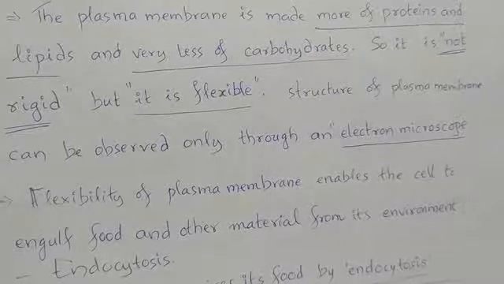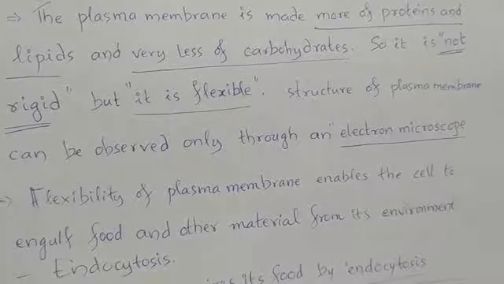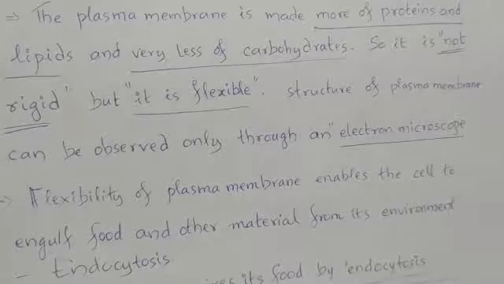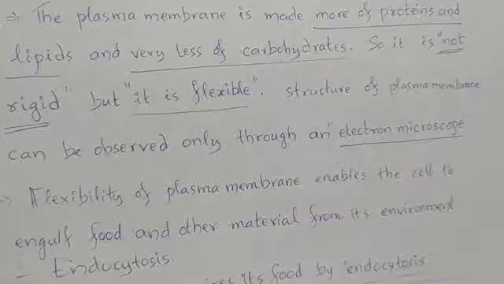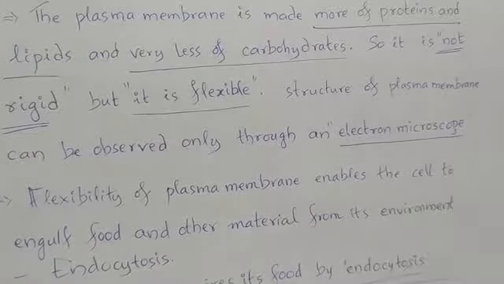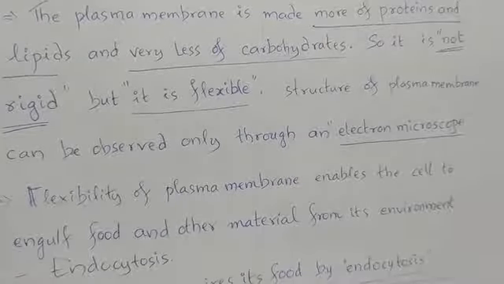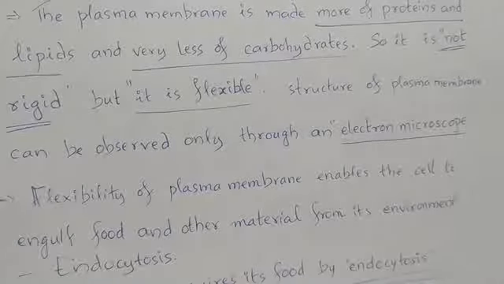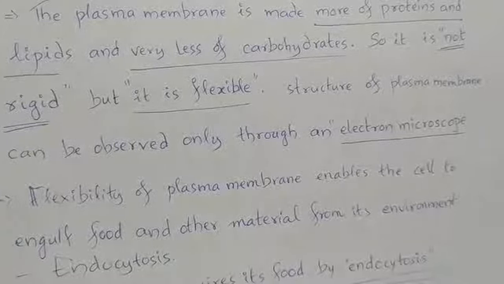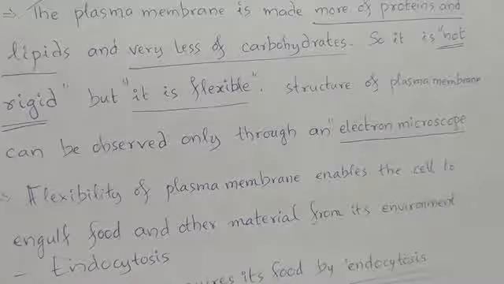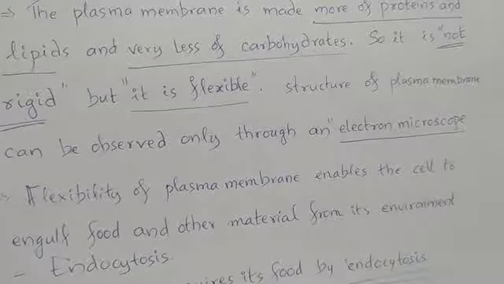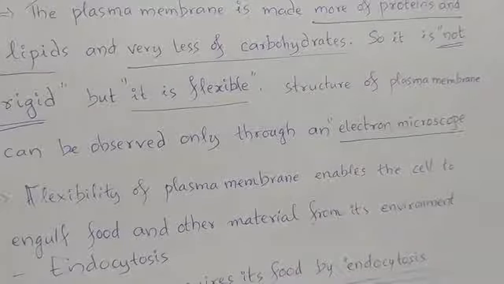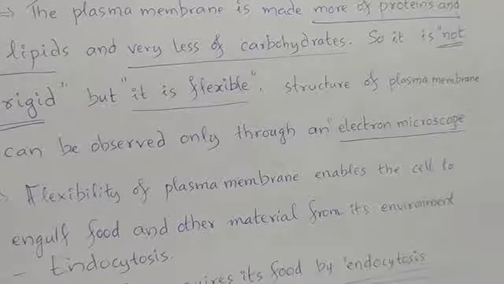Because of the presence of more proteins and lipids and very little carbohydrates, it does not behave like a rigid membrane. Instead, it is a flexible membrane.